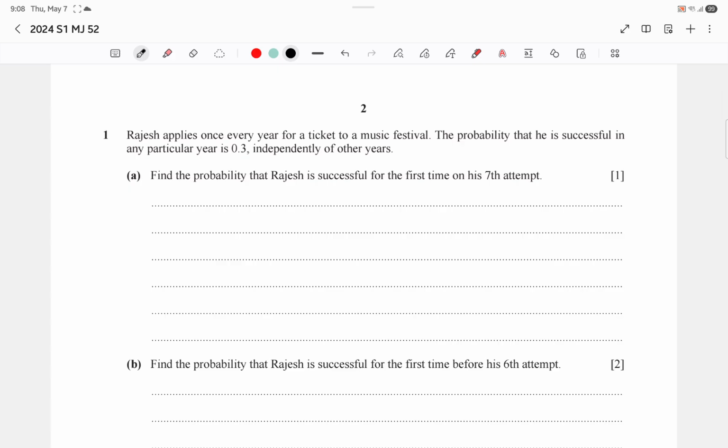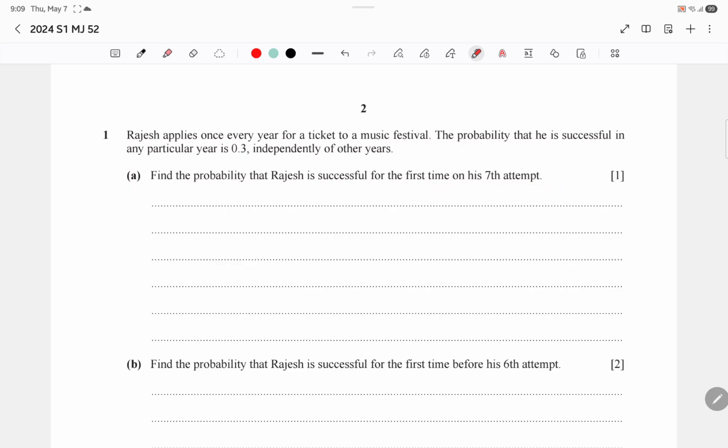Rajesh applies once every year for a ticket to a music festival. The probability that he is successful in any particular year is 0.3, independently of the other years. This means that this is a geometric distribution. Find the probability that Rajesh is successful for the first time on his 7th attempt.